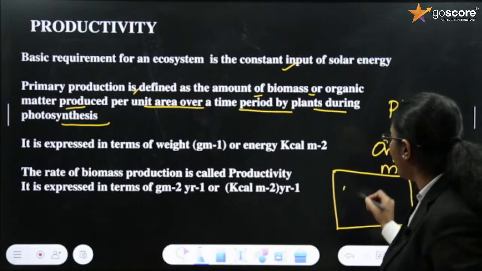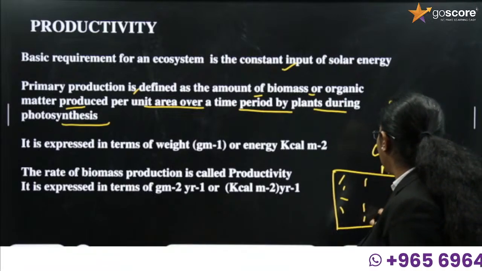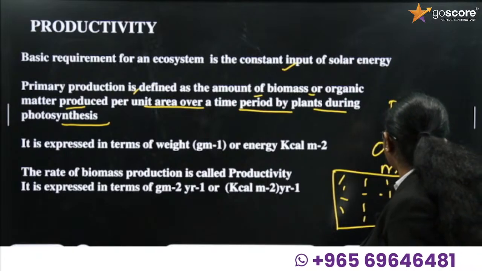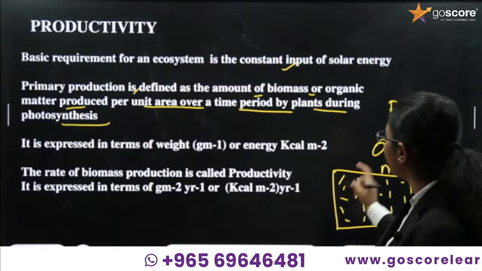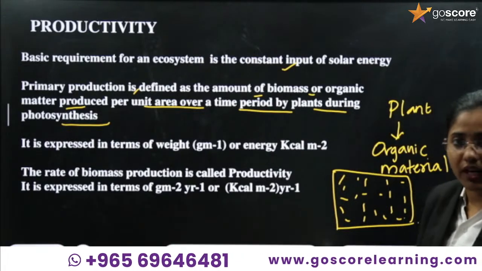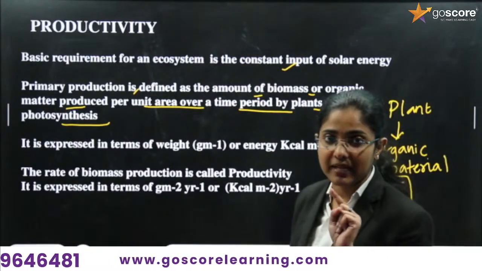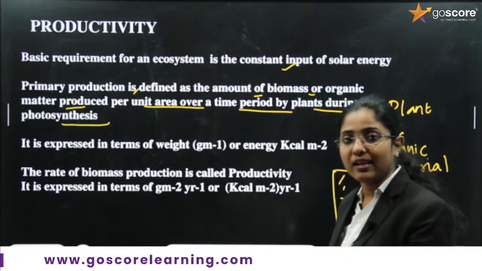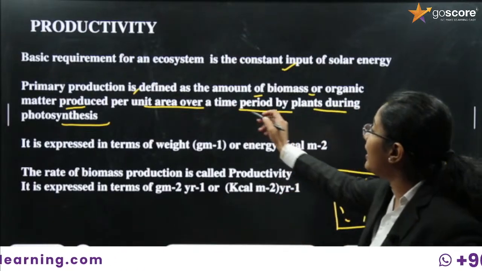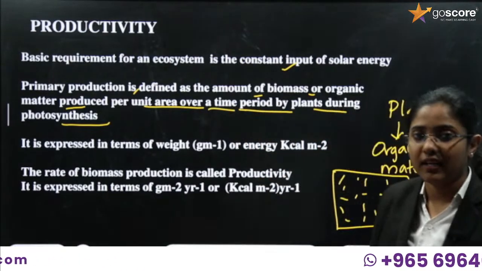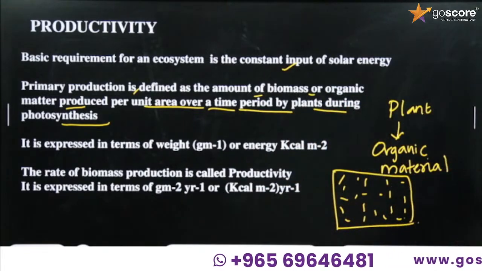All the plants present in this land have the ability to produce. They undergo photosynthesis and organic material is formed. The organic material produced in a unit area in a particular time period is the primary production.